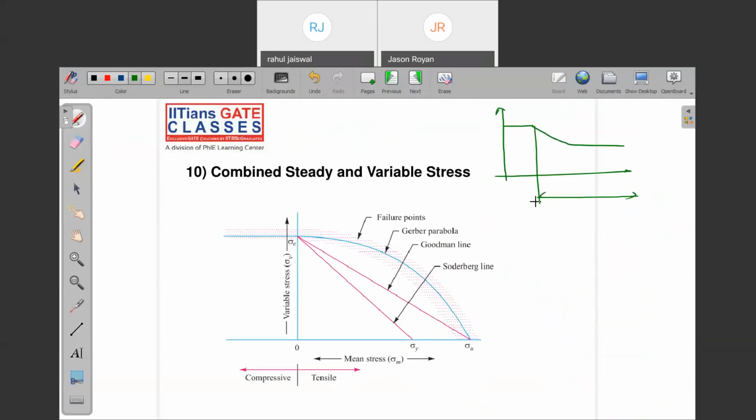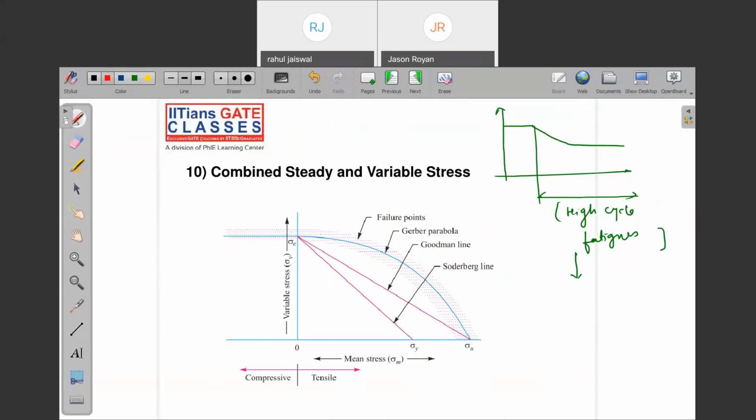On what basis are we going to design for high cycle fatigue? We are not going to use any theories of failure, because those are for static load. There are no theories of failure for fluctuating or fatigue load.